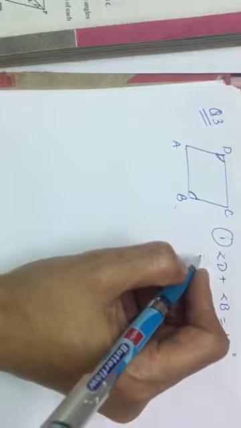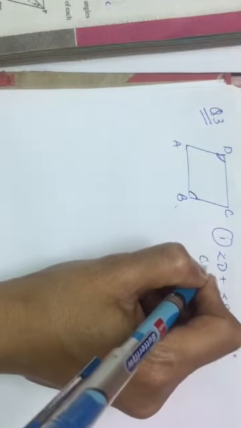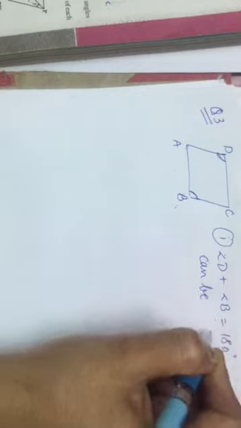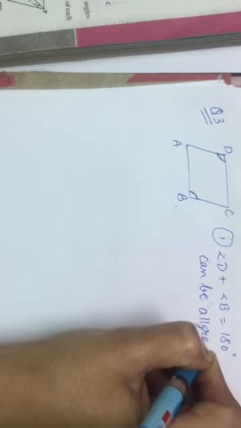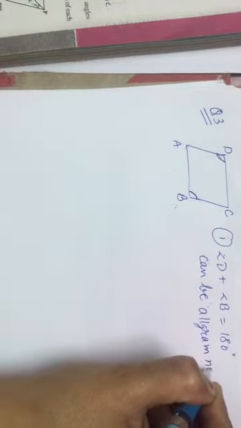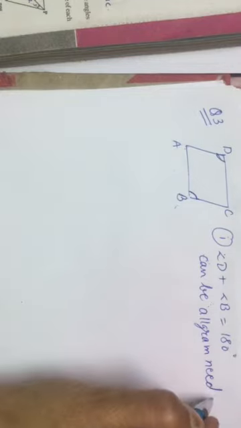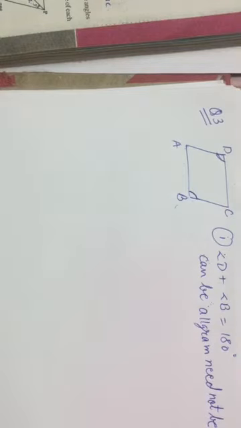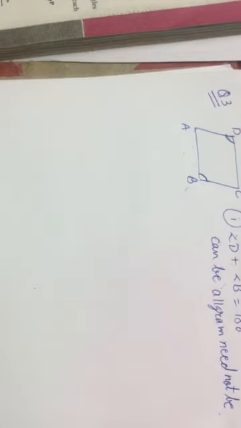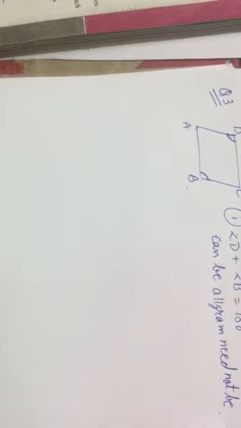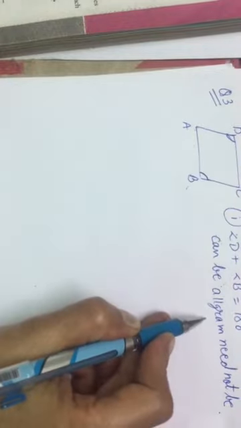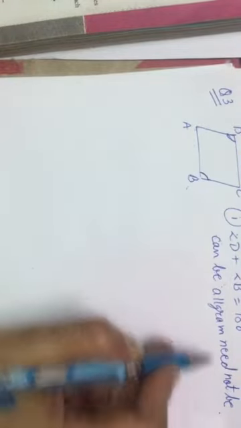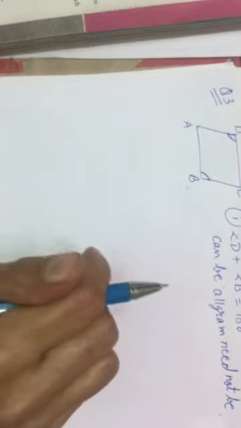So what is the answer? In this case it can be a parallelogram, need not be. Need not be means it's not necessary always. It can be, but not always. It can be a parallelogram, but it should satisfy the other conditions also.